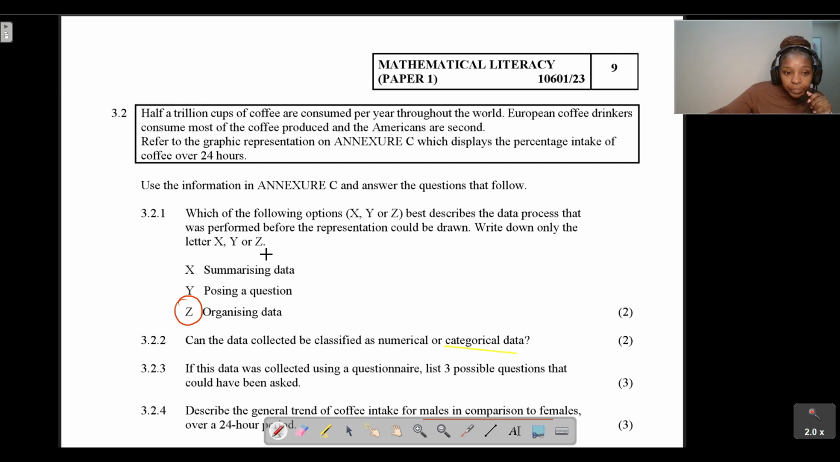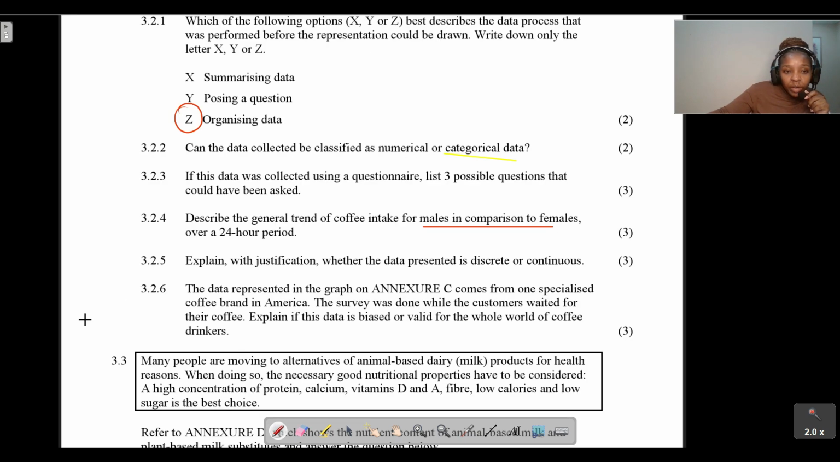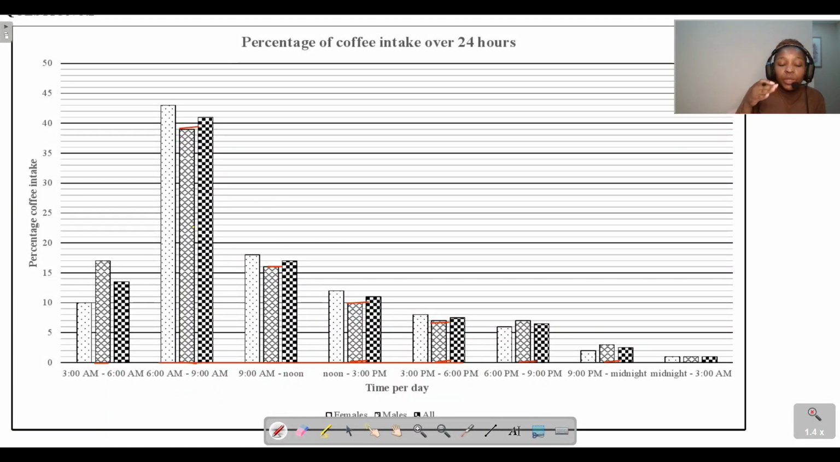Then question 3.2.5, explain with justification whether the data presented is discrete or continuous. If we have a look at the graph that is given to us, guys, what is discrete data? When you're dealing with discrete data, it is data that does not contain fractions. Just a quick example, when you're counting people, counting numbers, that is discrete data. But continuous data is your values that can be written as a fraction.